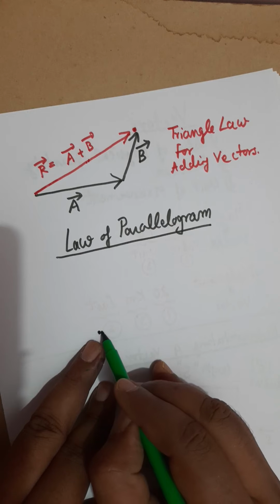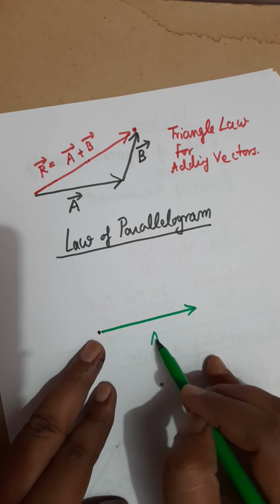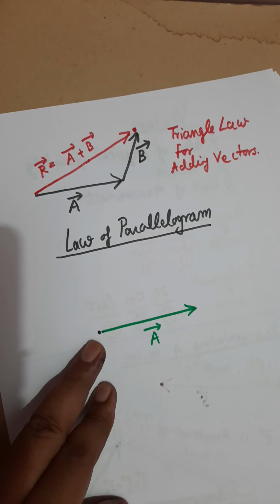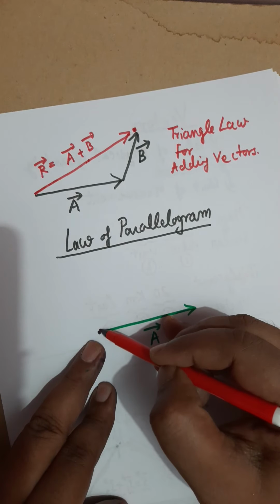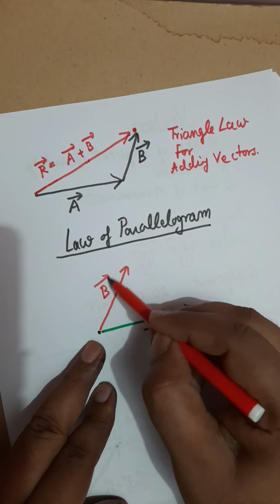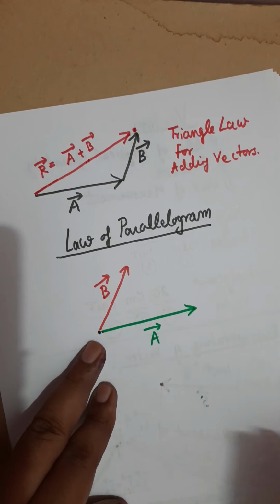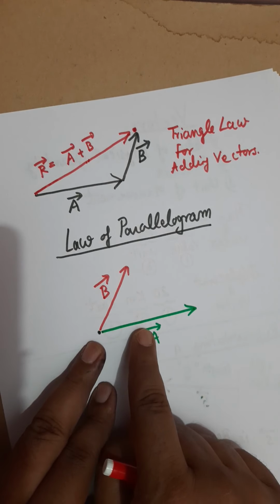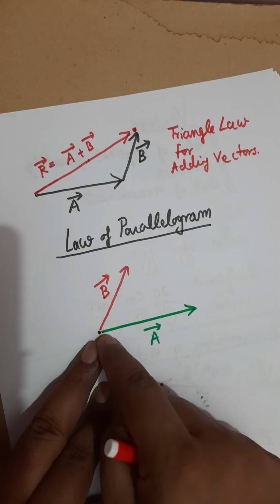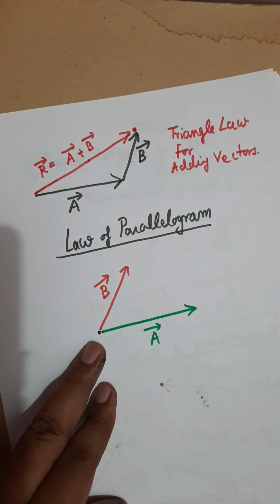From one point, draw one vector in this direction and name it A. From the same point, you draw some other vector and name it vector B. So one is A, the other one is B. We have drawn two vectors from one point, and we call them A and B.